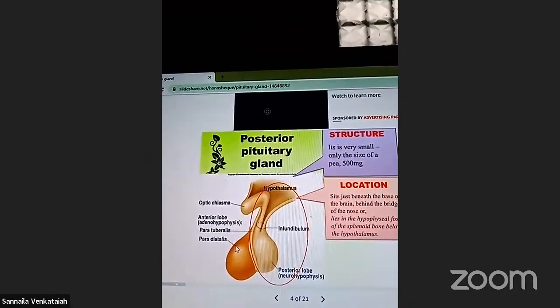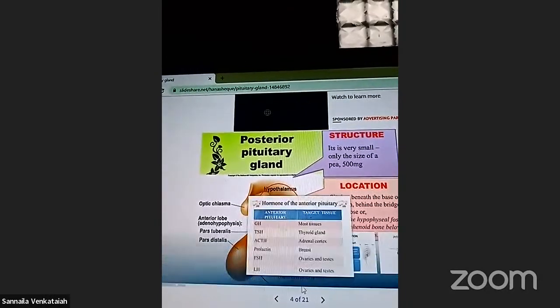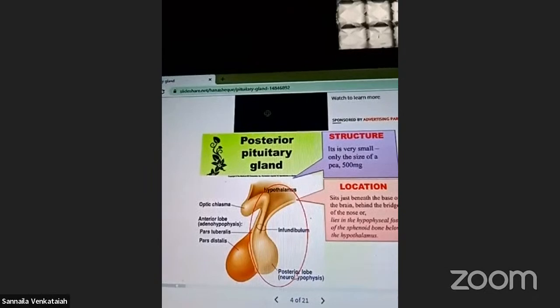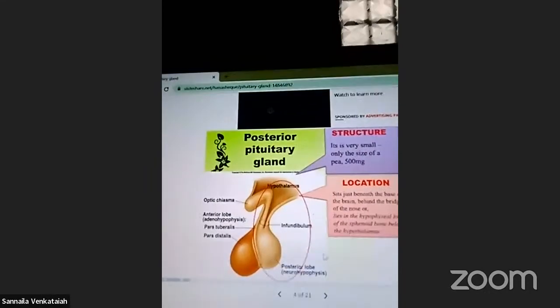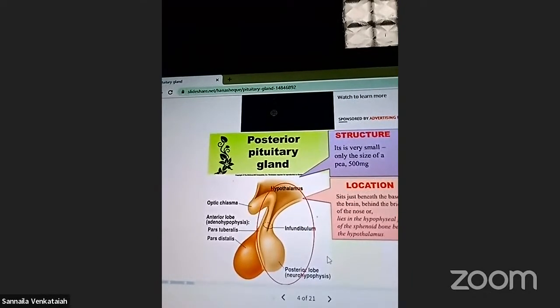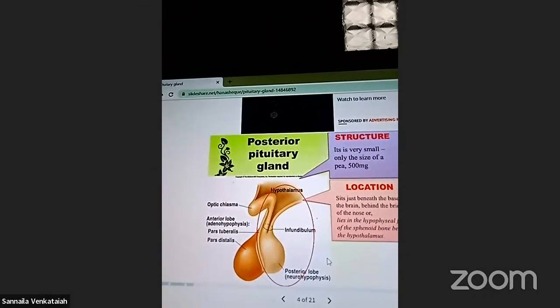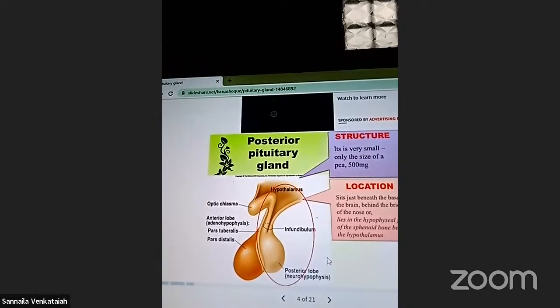Next, neurohypophysis. This is the posterior lobe, which releases 2 hormones. Which are the 2 hormones? Oxytocin and vasopressin. What is oxytocin? It is for the releasing of labor pains. That is the oxytocin hormone.